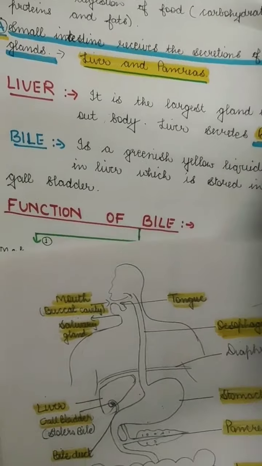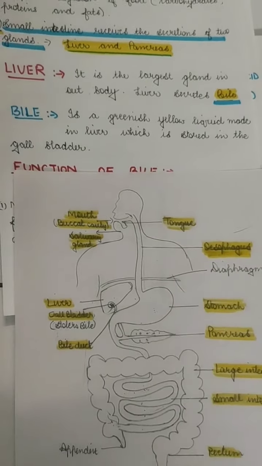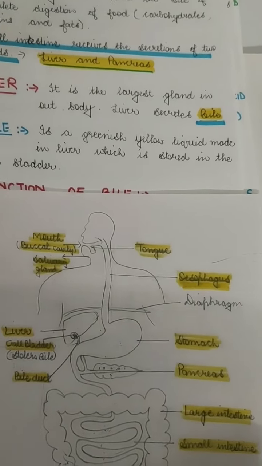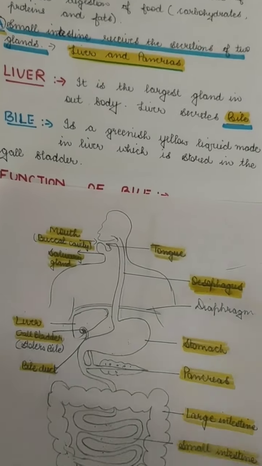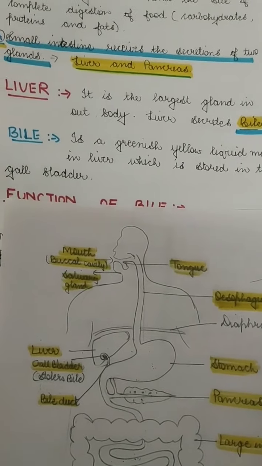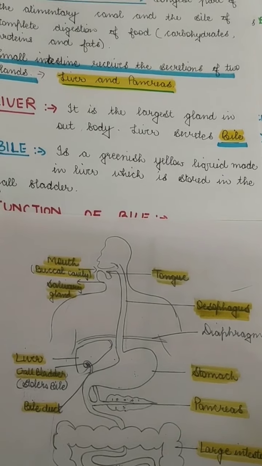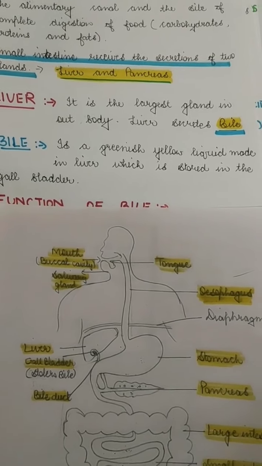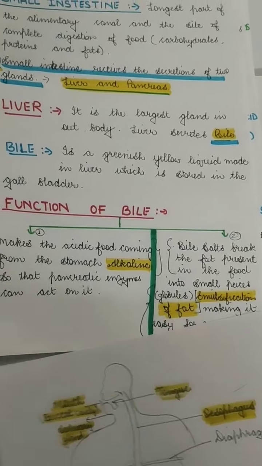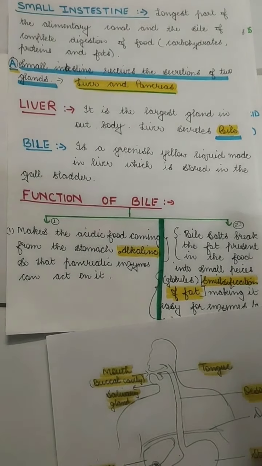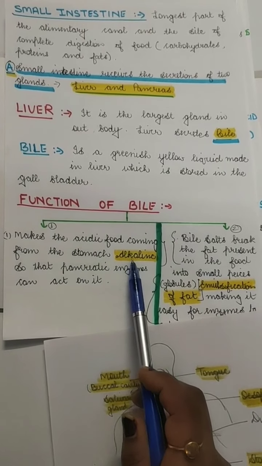So what does this bile do? Bile makes the acidic medium into an alkaline medium, because the other enzymes do not digest the food in an acidic medium. The stomach's pepsin uses the acidic medium to digest the protein, but these other enzymes do not require an acidic medium. So bile converts the acidic medium into an alkaline medium. Functions of bile: there are basically two functions of bile. First, it makes the acidic food coming from the stomach into alkaline.